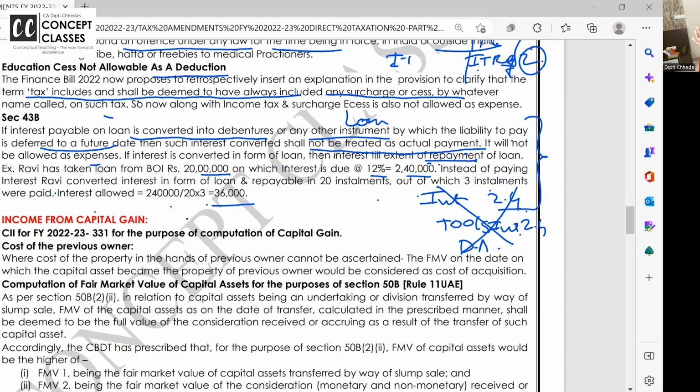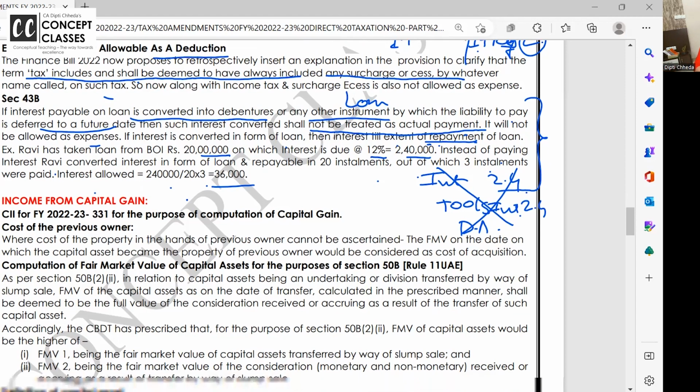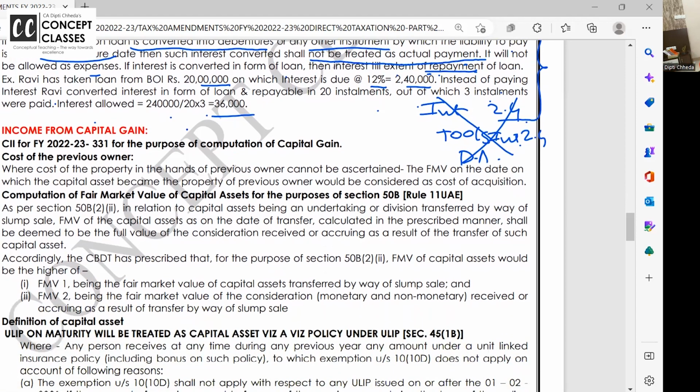So I've seen one thing, that amendments are asked in the form of case studies, examples, MCQs. That's why the more examples we do, the better. Anywhere, if you have a doubt, I'll come with a clarification video for amendments. That's my promise. Okay? All right.